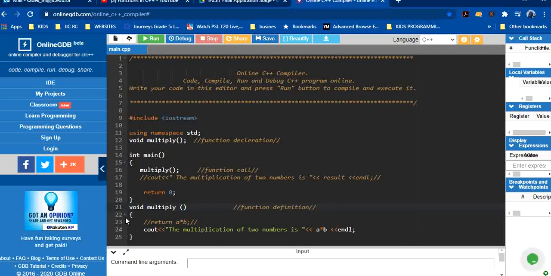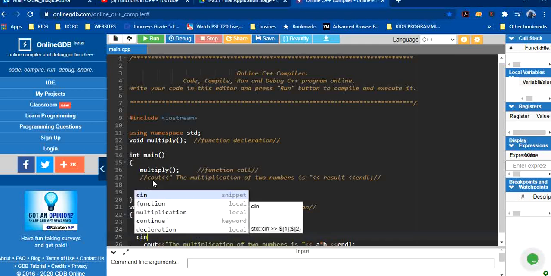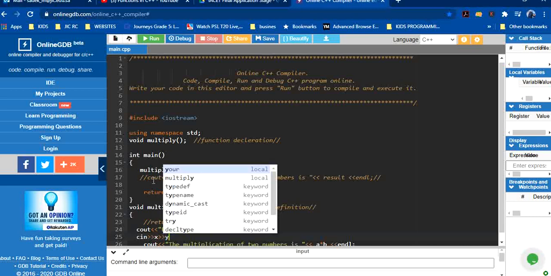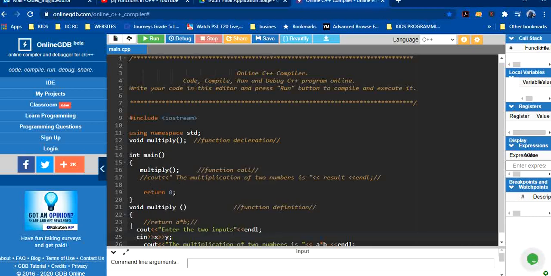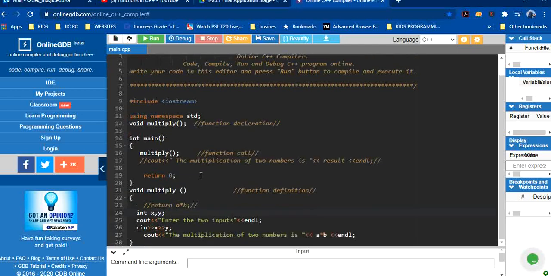Now here you will define everything: enter the two numbers, cin x, y, and you define integer x, y. So I am doing everything within the function itself.